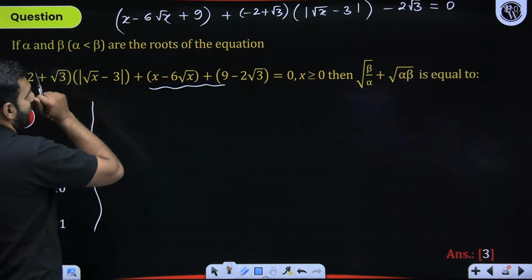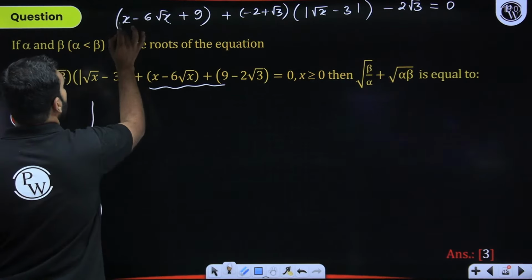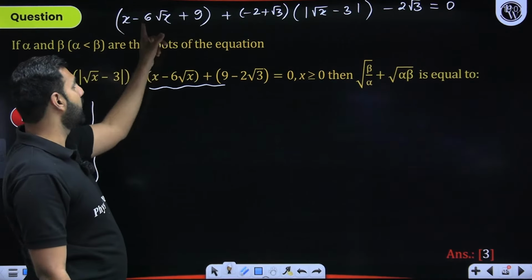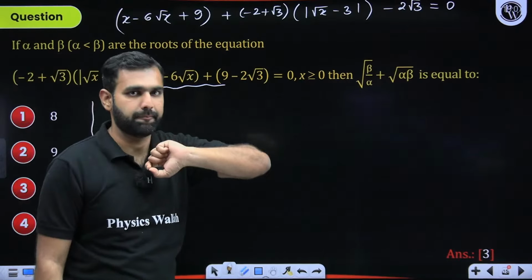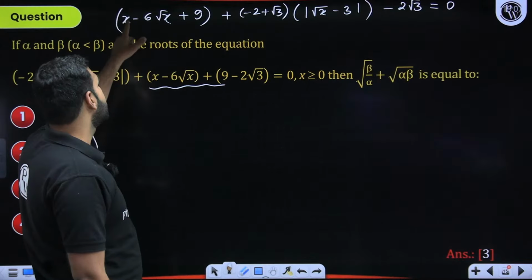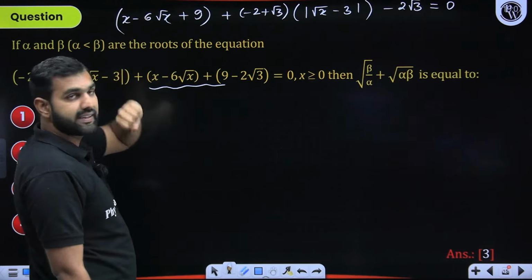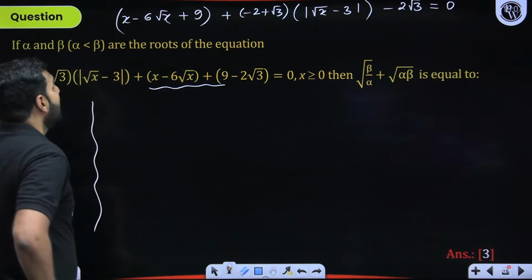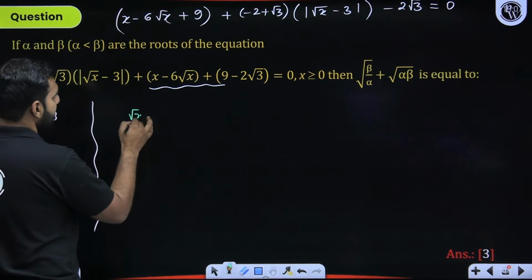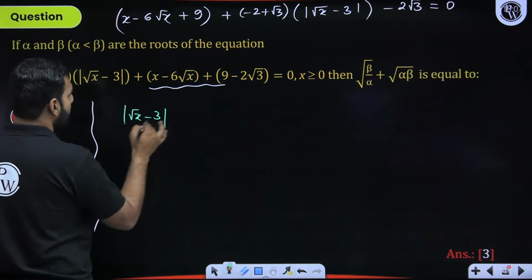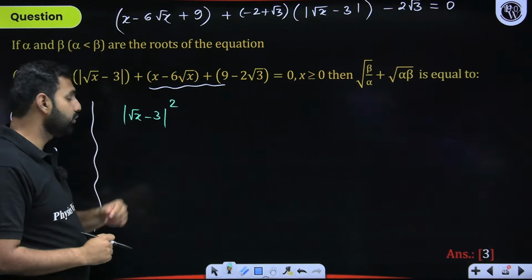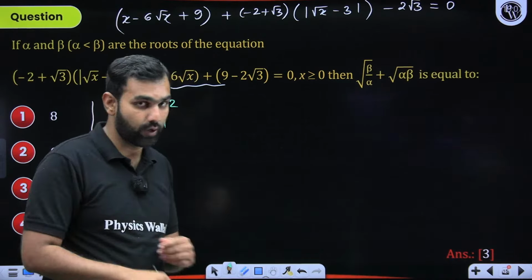Yes. Now, why did we do it? Can you not see that it is under root x square, so this is a square plus b square minus 2ab? Can you see it like that? I hope you are seeing it. Under root x square, 3 square. This is minus 2 into 3 into root x. I hope you got it. So it is a minus b whole square. So when a minus b whole square comes into picture, you will say under root x minus 3 whole square. Whether you write it as under root x minus 3 whole square or square of modulus of root x minus 3, that's same. I hope you understood it.